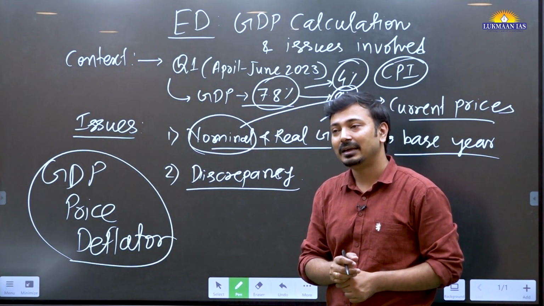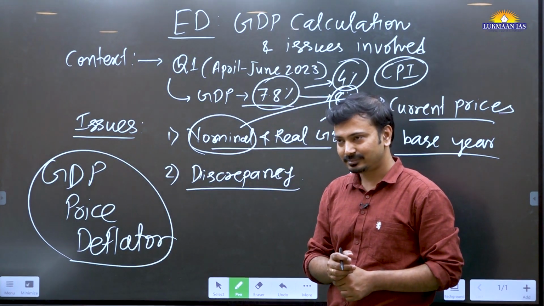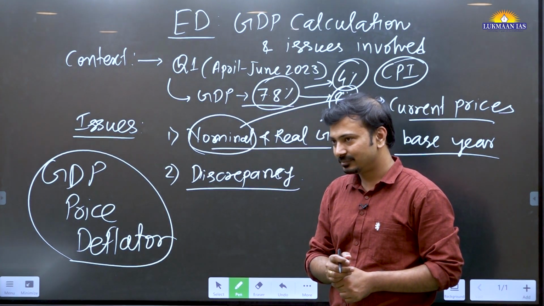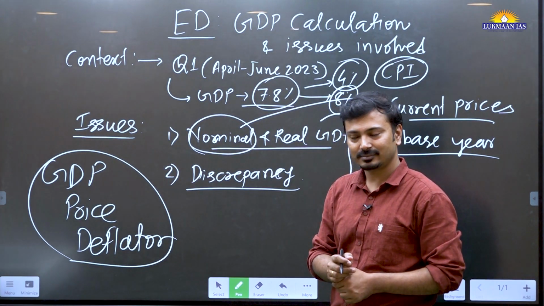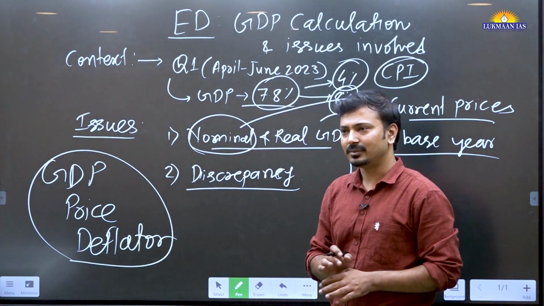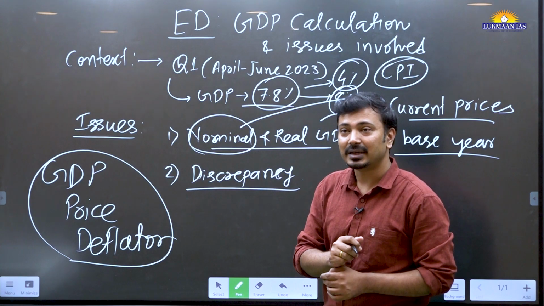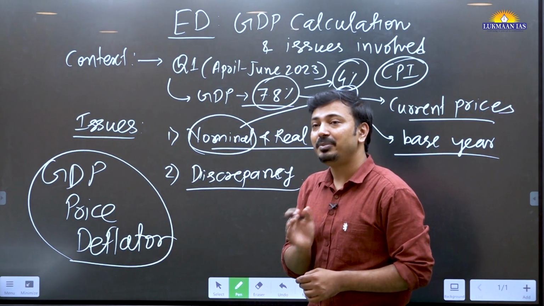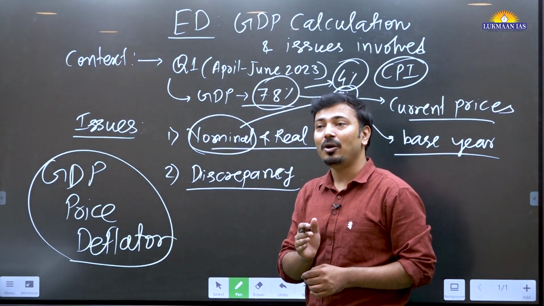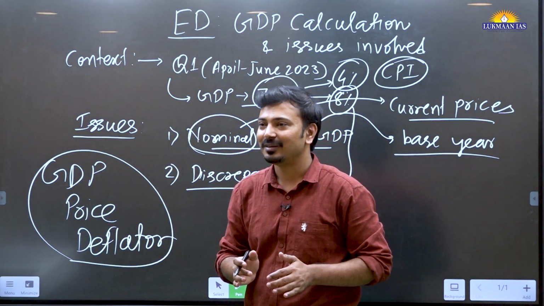And what is that? Sir, in GDP price deflator, goods are only within our territory. But CPI might include imported goods as well. No, that is not the major difference. The major difference is that for CPI and WPI, we have a fixed basket of goods and services.